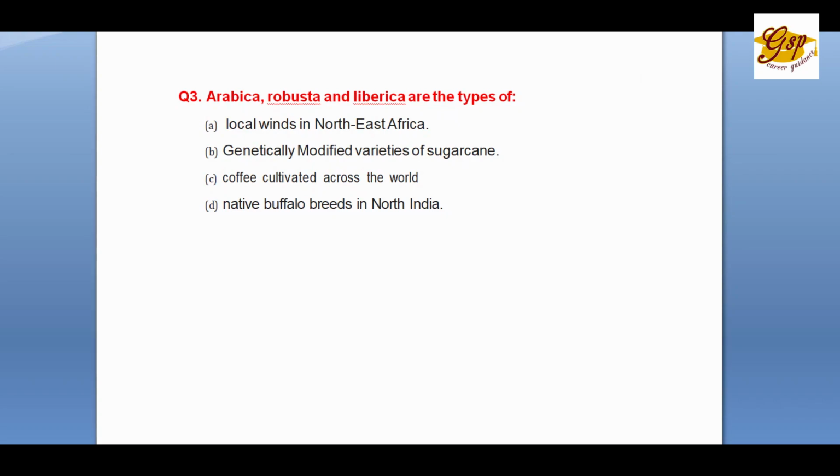Question number 3. Arabica, Robusta, Liberica are the types of A. Local units of Northeast Africa. B. Genetically modified varieties of sugarcane. C. Coffee cultivated across the world. D. Native buffalo breeds in North India. The correct answer is C. Coffee cultivated across the world. It's very famous. Arabica and Robusta are very famous coffee species. Okay.